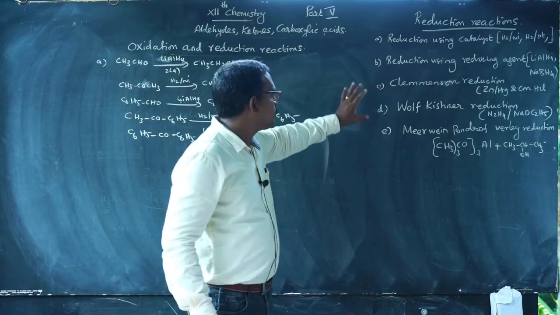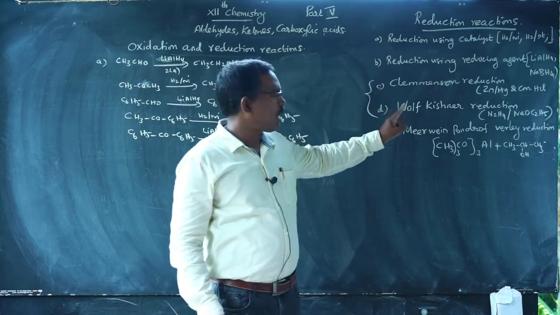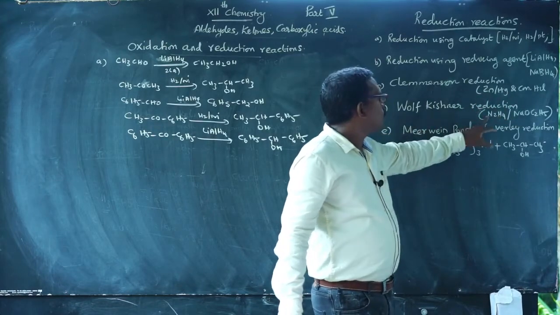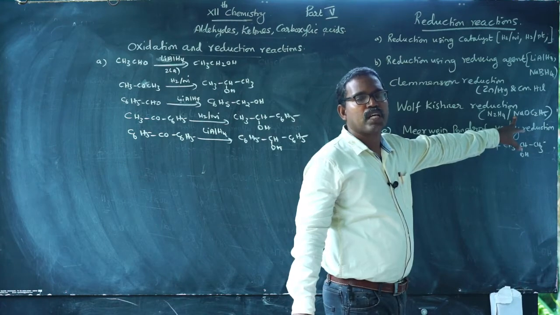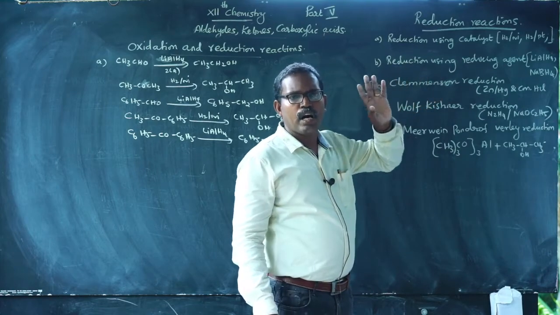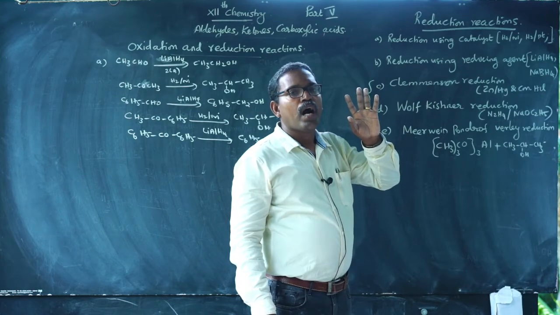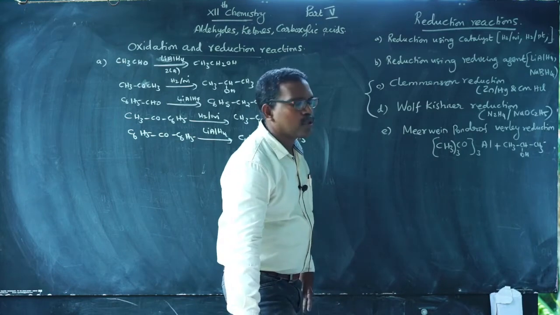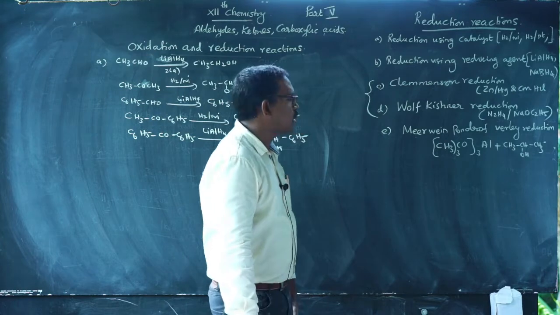The third and fourth are the Clemmensen reduction and Wolff-Kishner reduction: zinc amalgam and concentrated HCl, and hydrazine with sodium ethoxide, sodium hydroxide or potassium hydroxide. In these two reduction reactions, carbonyl compounds are converted to the corresponding alkanes or hydrocarbons. Carbonyl compounds to hydrocarbons, by Clemmensen and Wolff-Kishner reduction.